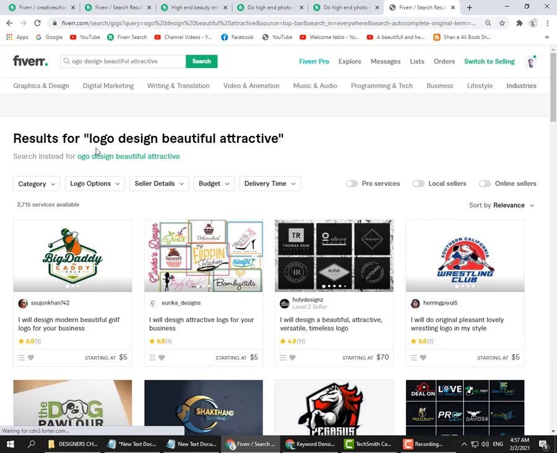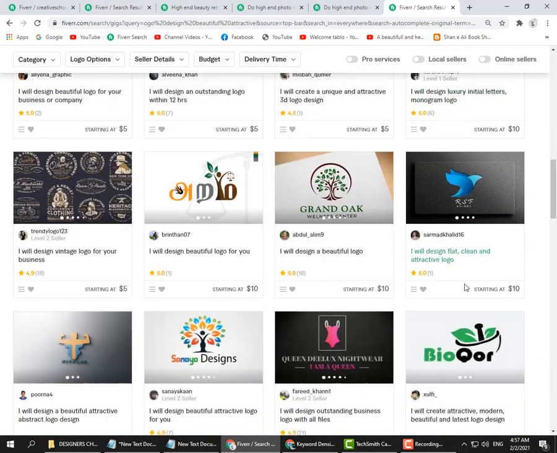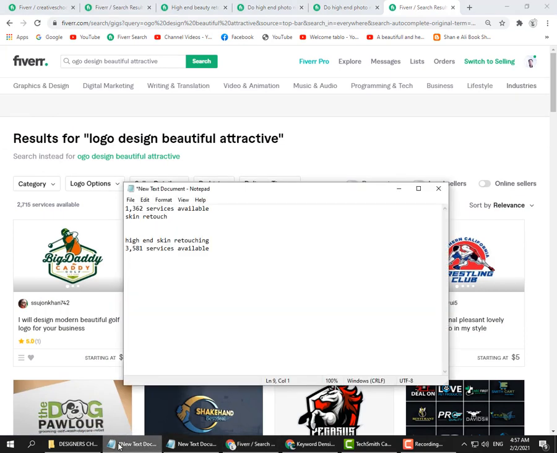Now in this way you can choose the keyword. You can choose a long tail keyword. But if you choose only the logo design keyword for your gig title, you cannot rank this keyword and you cannot get orders with this keyword. Now go to our topic. I selected these two keywords because these are low competition keywords I will use in my title.